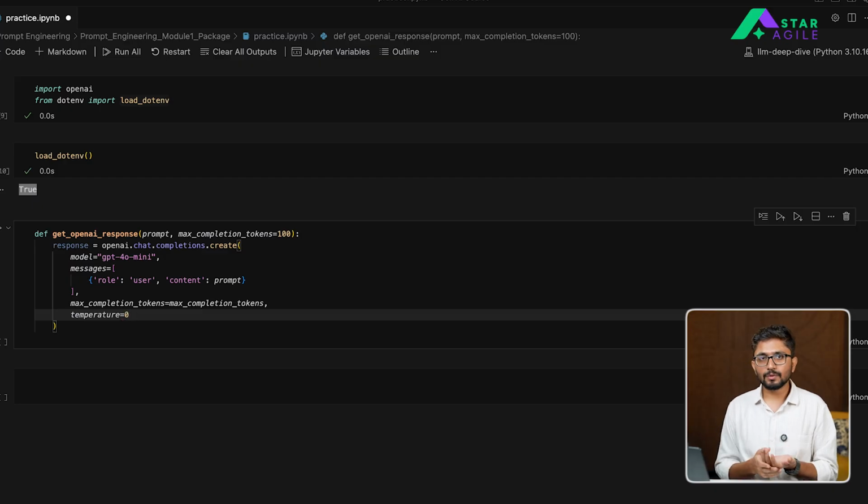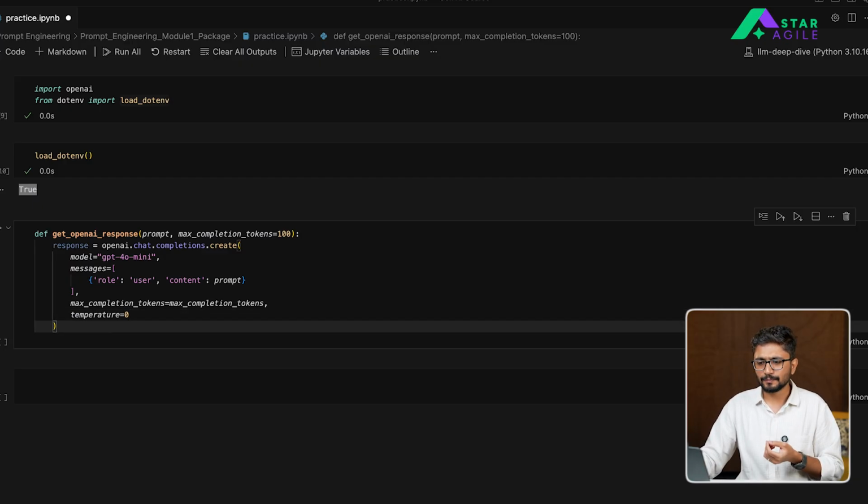A temperature of 0, as discussed in another video, clearly means that your model will always generate the same output if your instruction remains the same. It's a way to get the exact same output again and again from your model. So I'm going to set my temperature to 0 so that I'm getting the same responses back from the model every time I give an instruction to it.